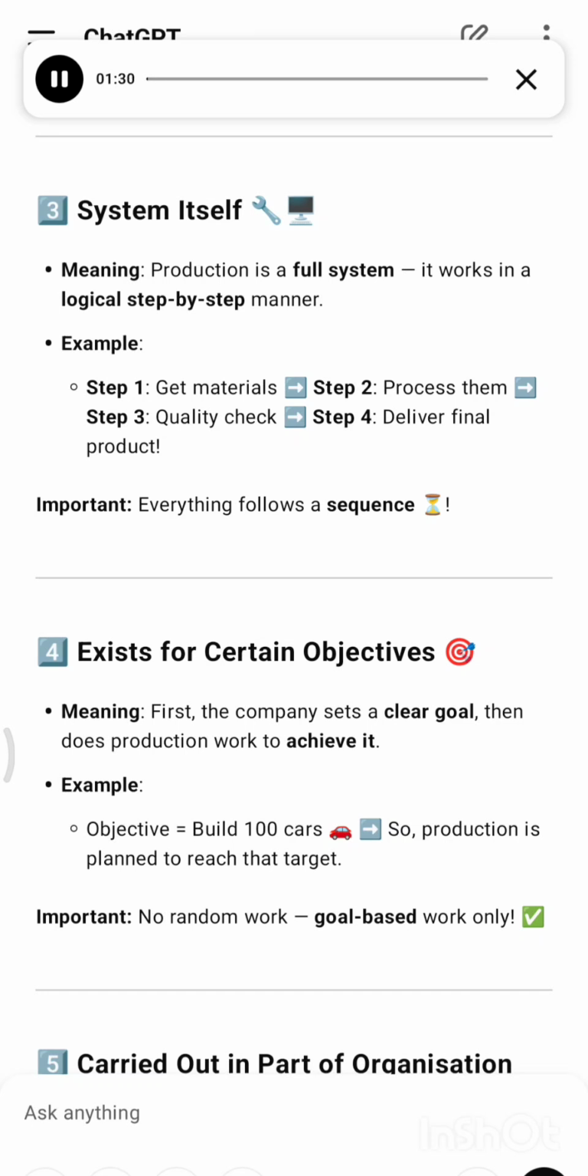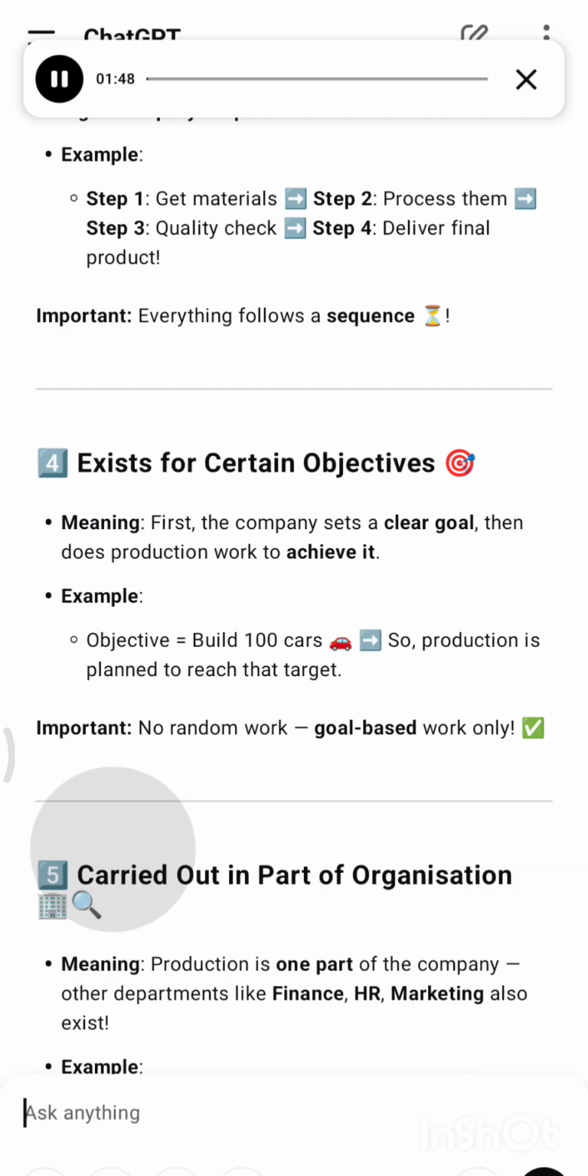4. Exists for certain objectives. Meaning, first the company sets a clear goal, then does production work to achieve it. Example: objective equals build 100 cars, so production is planned to reach that target. Important: no random work, goal-based work only.